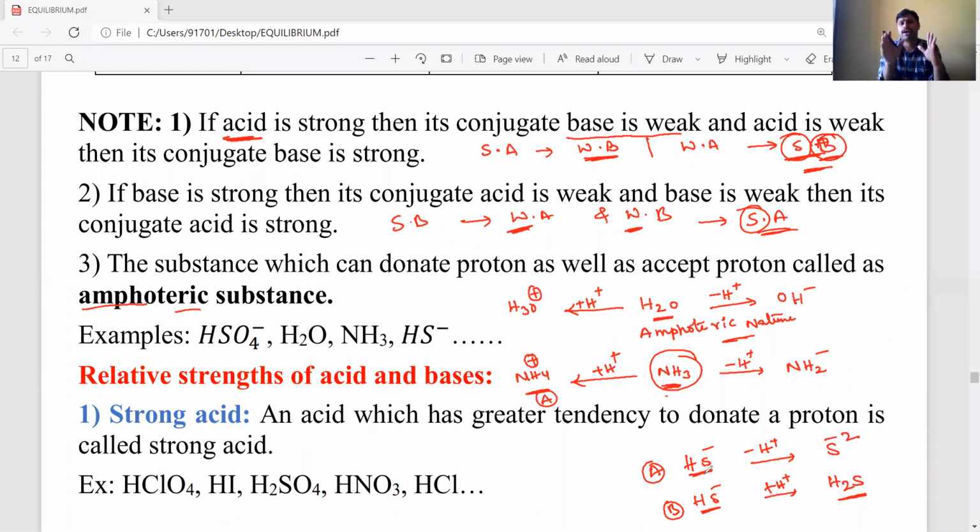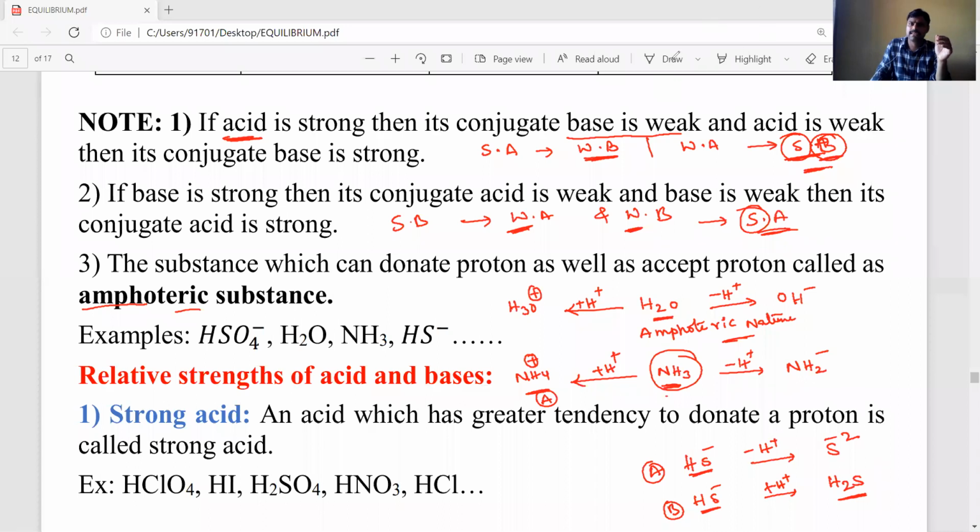One more point you have to remember carefully. A strong acid forms a weak corresponding conjugate base. A strong base forms a weak corresponding conjugate acid. Similarly, a weak acid forms a strong corresponding conjugate base, and a weak base forms a strong corresponding conjugate acid. Those are all points you have to remember.